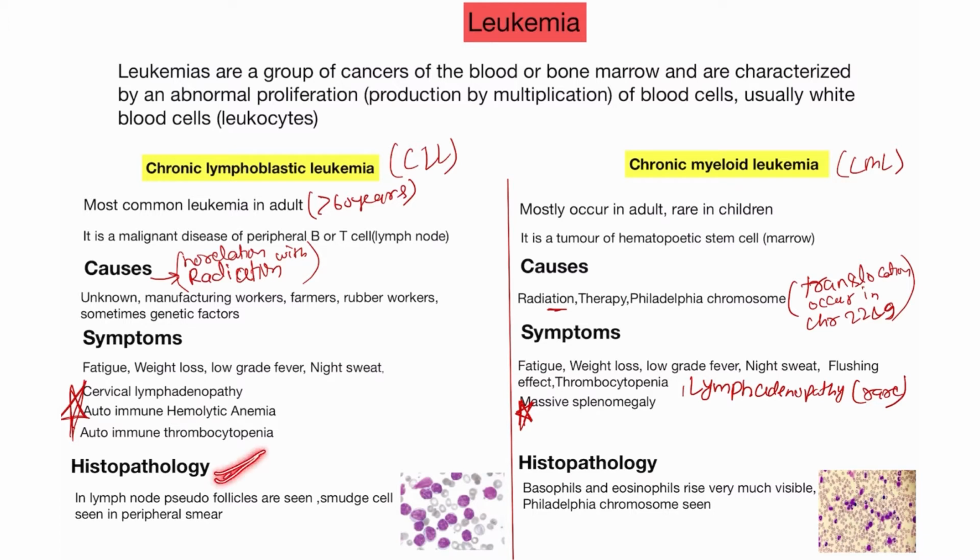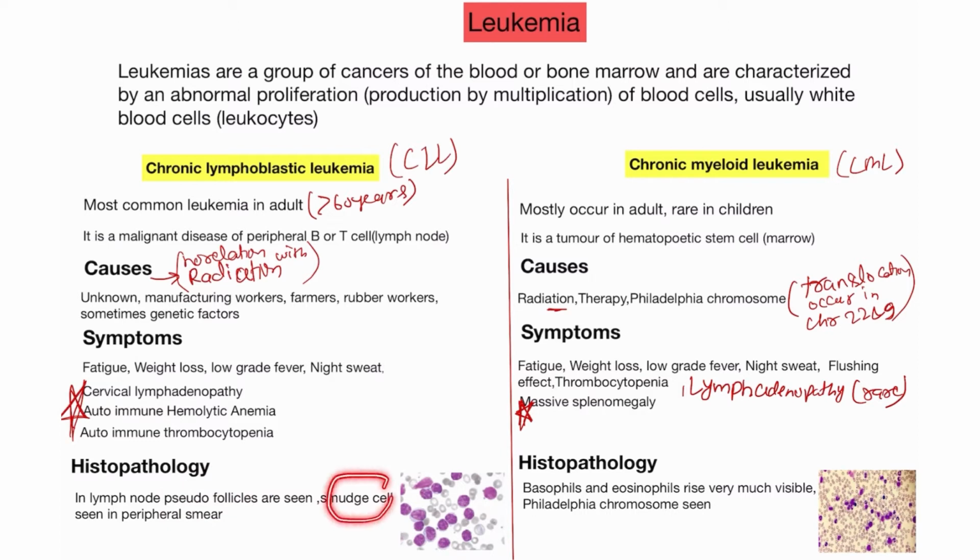What is the histopathology? What will you see in the slide of the patient of CLL and CML? Mostly in different slides, you will find that in lymph nodes pseudo follicles are seen. Pseudo follicles are visible in case of the CLL. You will see it like a follicle with a white appearance, so this is a pseudo follicle, not a follicle. It looks like a follicle, so it is a pseudo follicle.